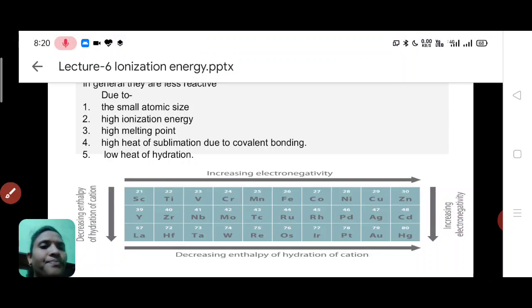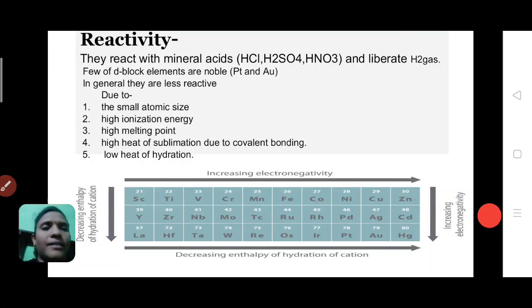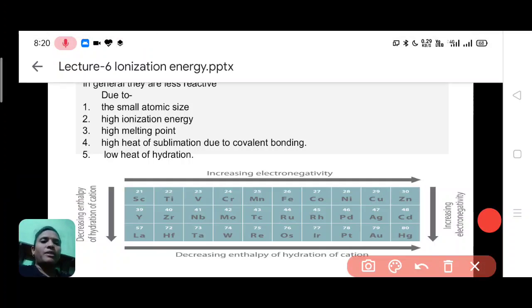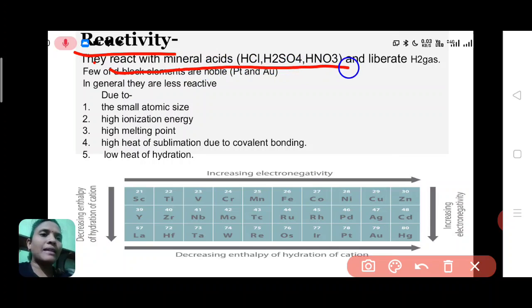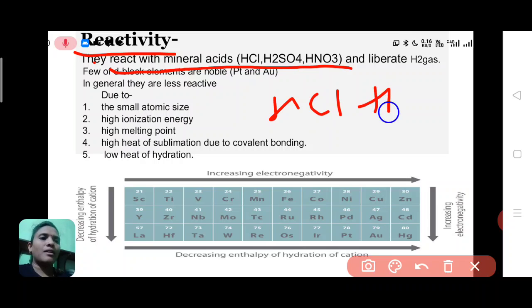Next, another property of d block elements, that is reactivity. What is the reactivity of the d block elements? See, d block elements react with mineral acids. Mineral acids means HCl or H2SO4. All these acids are mineral acids.